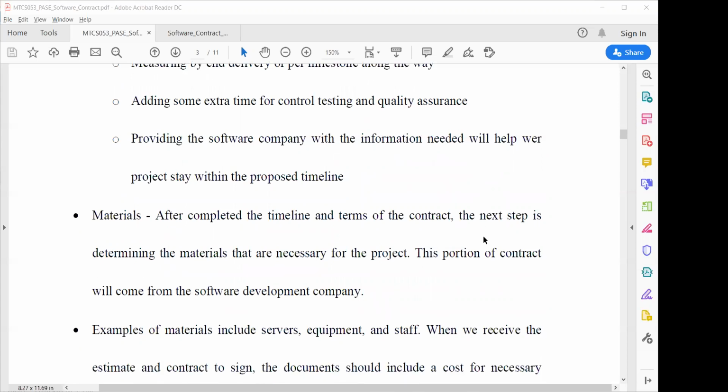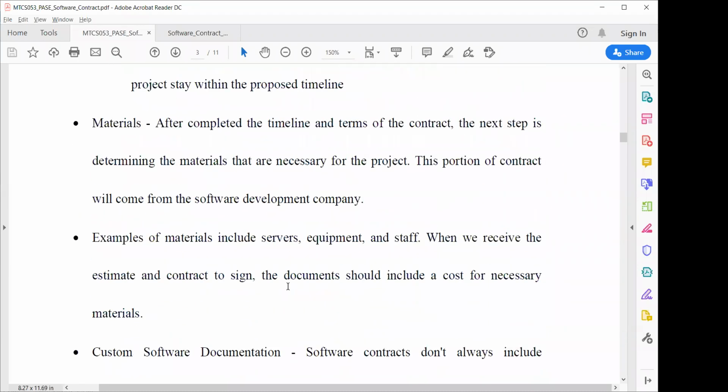Now, materials. After completing the timeline and terms of the contract, the next step is determining the materials that are necessary for the project. This portion of the contract will come from the software development company. So when you are developing software, you must be assured of the different materials required for the software development, and these materials or resources must be mentioned inside the contract, stating which resources will be provided by the software development company and which by the client.